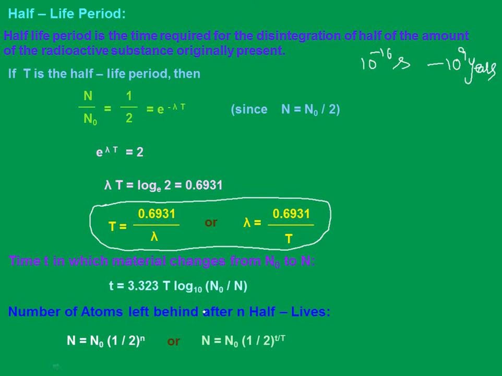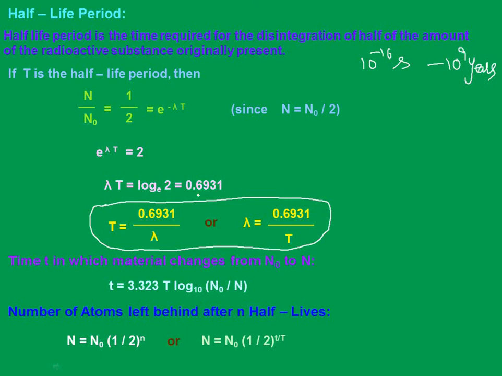Then alone, whatever the sample you consider, it will go to half of that. It doesn't matter whether I consider a large amount of quantity or a very small amount of quantity, it doesn't depend on all that. The moment it reaches its half-life period, then alone the substance will decay to half of that, or else it cannot. Are we clear with this?